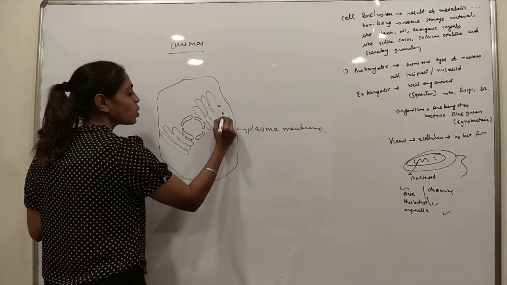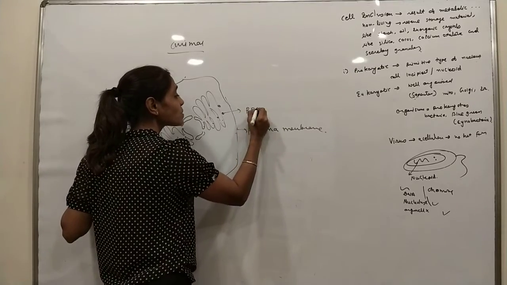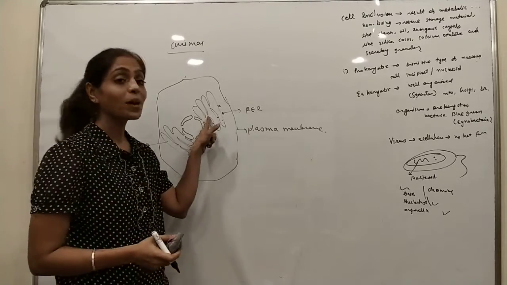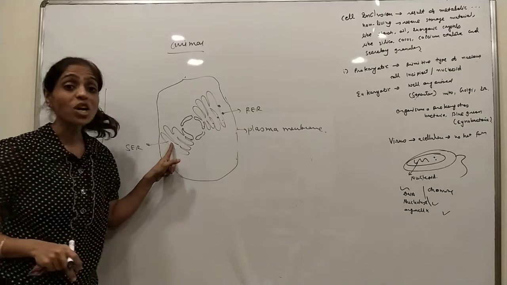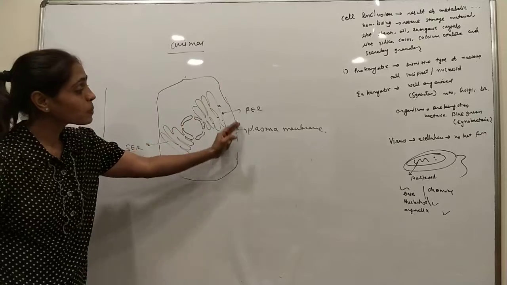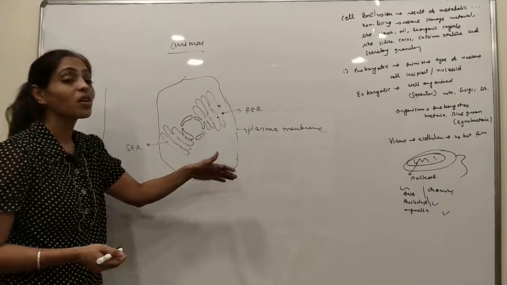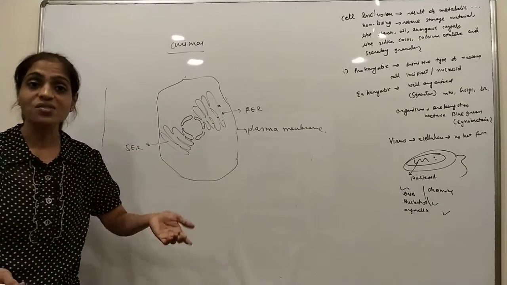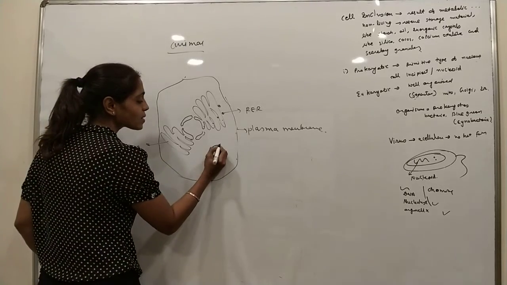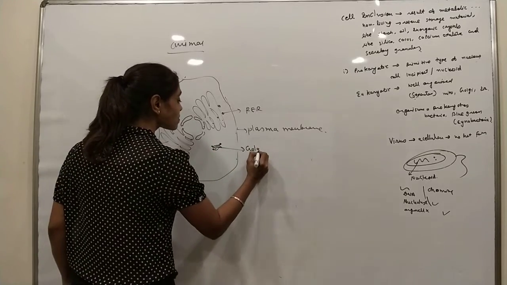The ribosomes stick on the endoplasmic reticulum, hence it is known as rough endoplasmic reticulum, and this is smooth endoplasmic reticulum. Do you know the functions of rough endoplasmic reticulum? Protein synthesis. And what is the function of smooth endoplasmic reticulum? Fat formation. Protein and fat are responsible for the formation of plasma membrane. So when new cells form, the protein and fat for their plasma membrane are produced by the endoplasmic reticulum. Now the Golgi apparatus is a pipe. This is called the Golgi body.